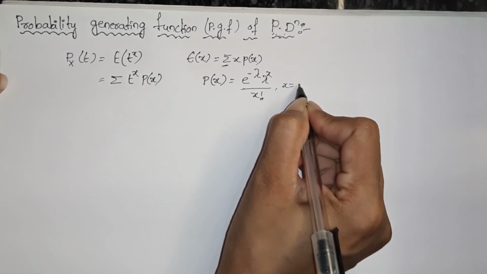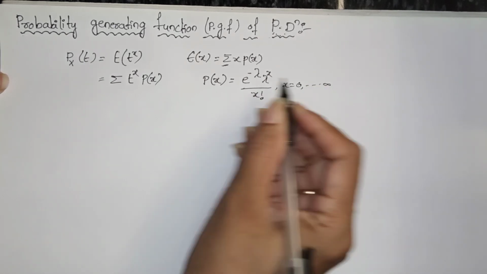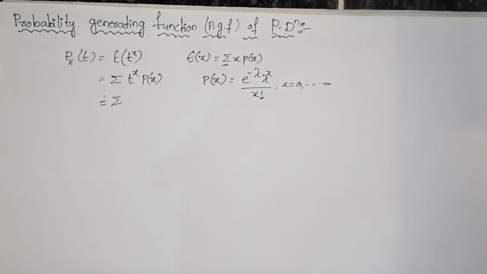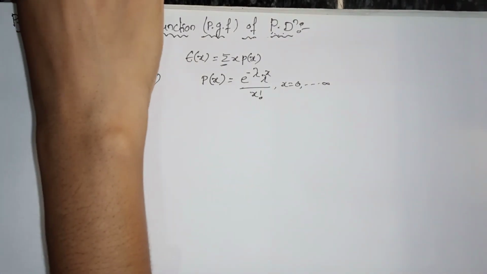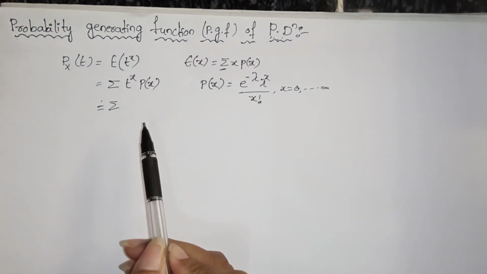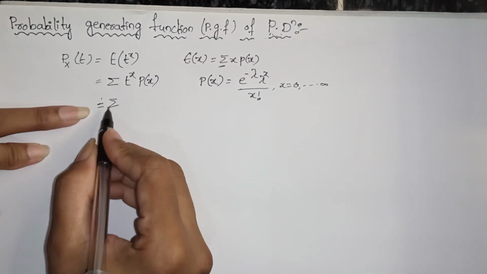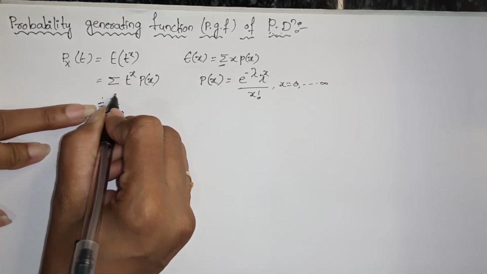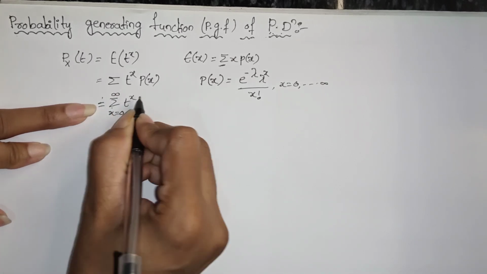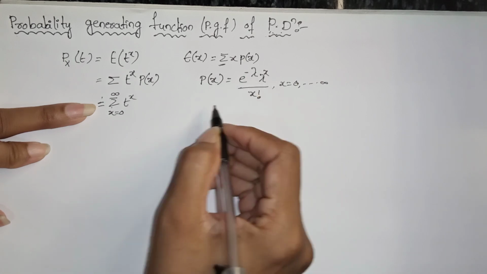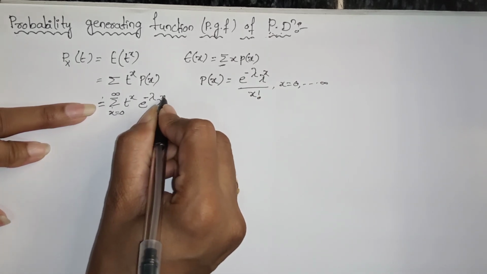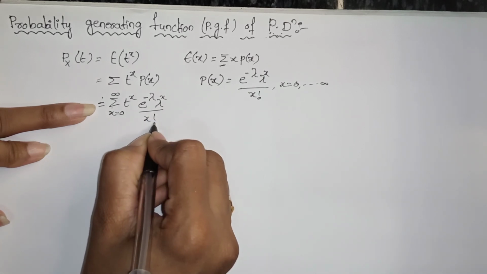So we have to take summation x equals 0 to infinity t power x into p of x, that means e power minus lambda into lambda power x by x factorial.